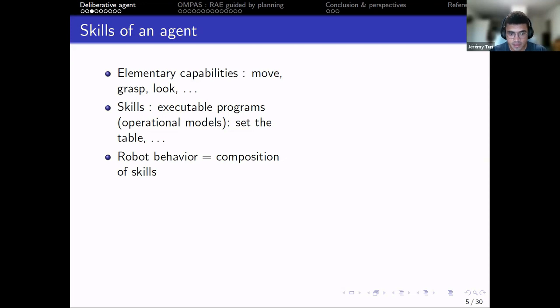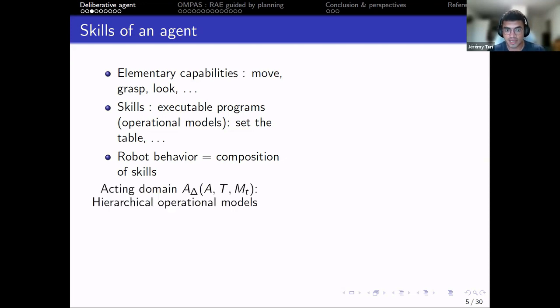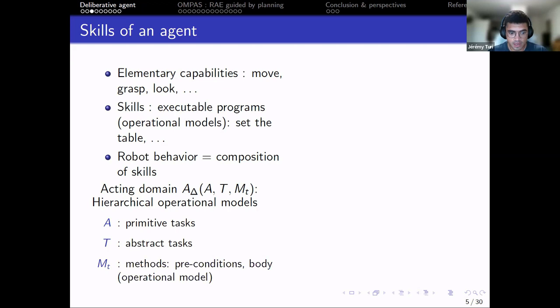So to formalize that, we can formalize it in an acting domain, a tuple in a hierarchical fashion, where A is a set of all primitive tasks, so the elementary capabilities of the platform, T is abstract tasks that are higher level capabilities, like set the table, make the coffee, and MT is a set of methods, where for each abstract task there are several methods to fulfill the high level goal of the abstract task.